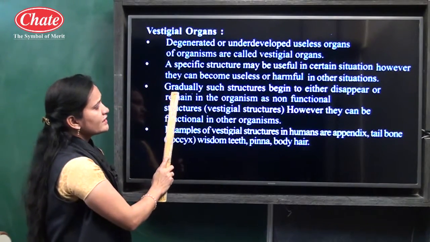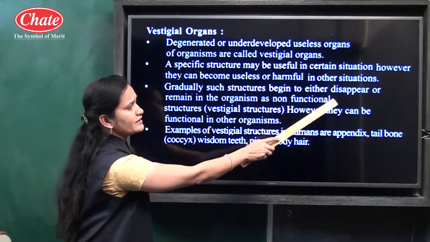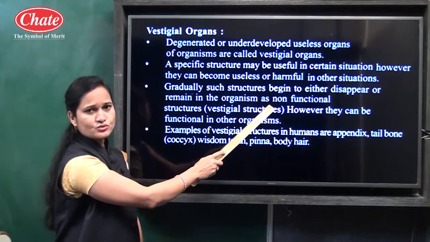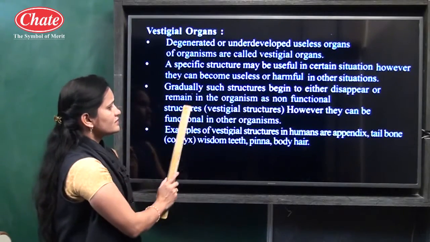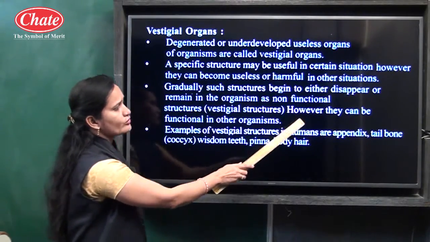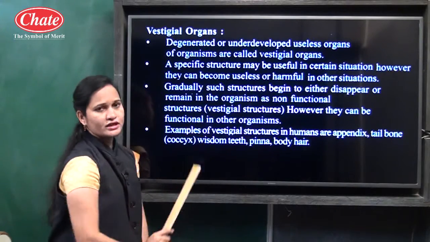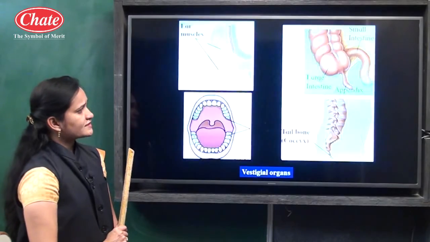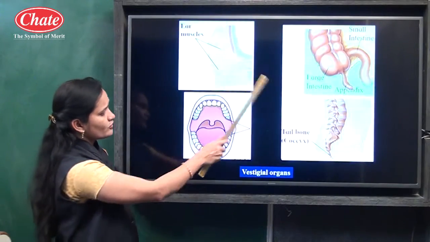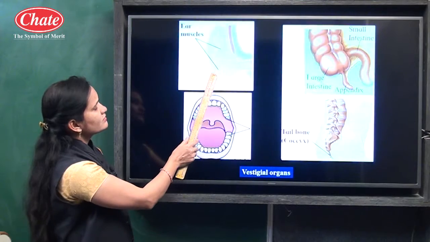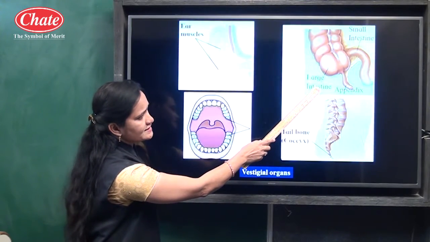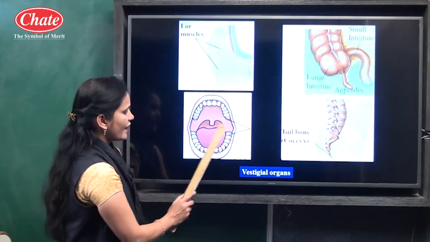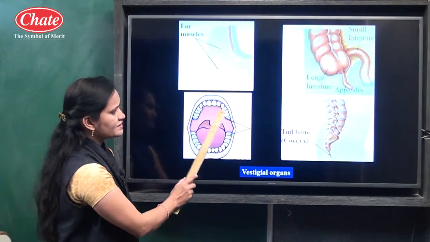Gradually, such structures begin to either disappear or remain in the organism as non-functional. Non-functional means which cannot carry any function. These vestigial structures, however, can be functional in other organisms. How are they functional in other organisms? Observe this diagram carefully. In that, a total of 4 vestigial organs are there. This is the ear muscle. Here is the appendix. Here you can observe the tailbone. Tailbone means coccyx. And here you can see the wisdom teeth.